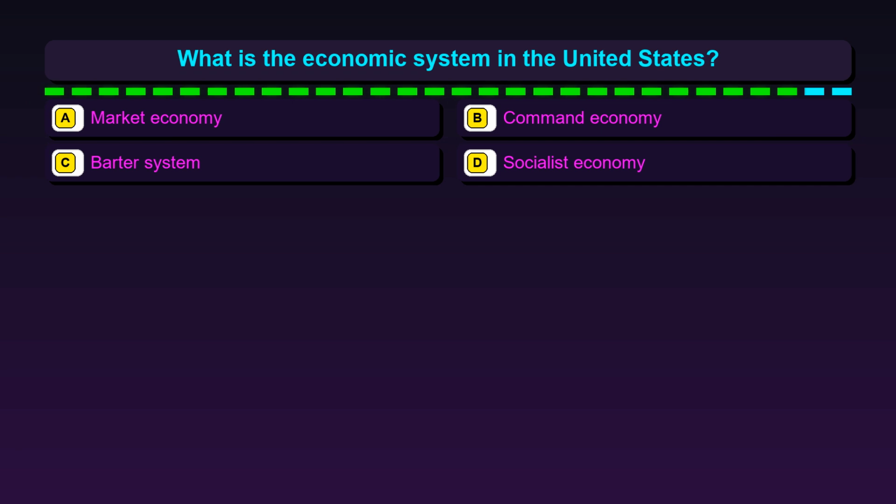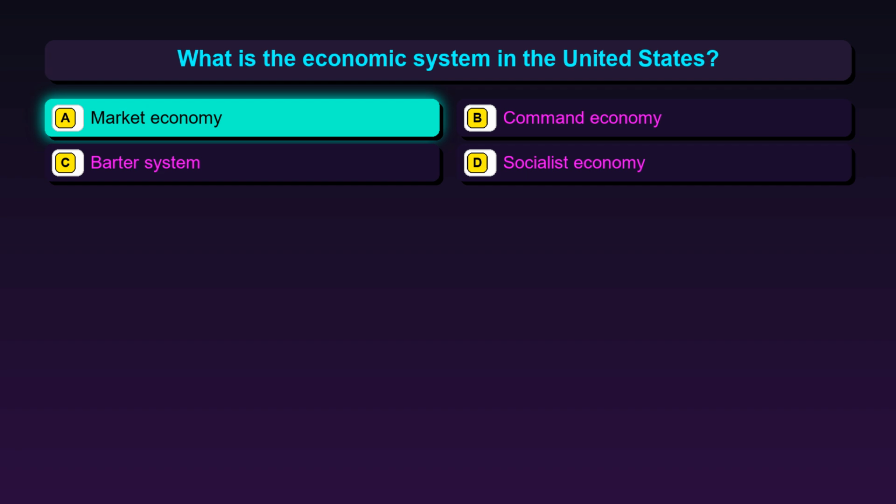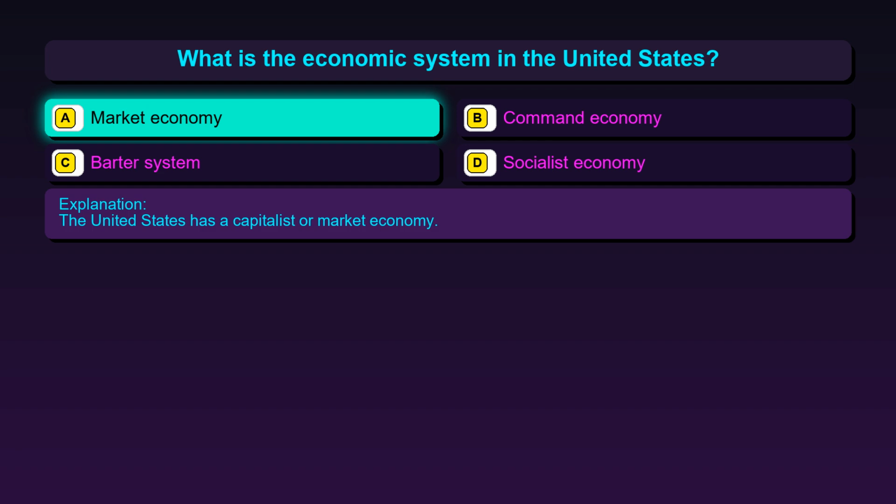Question 138. What is the economic system in the United States? Option A, market economy. Option B, command economy. Option C, barter system. Option D, socialist economy. The correct answer is option A, market economy. The United States has a capitalist or market economy.